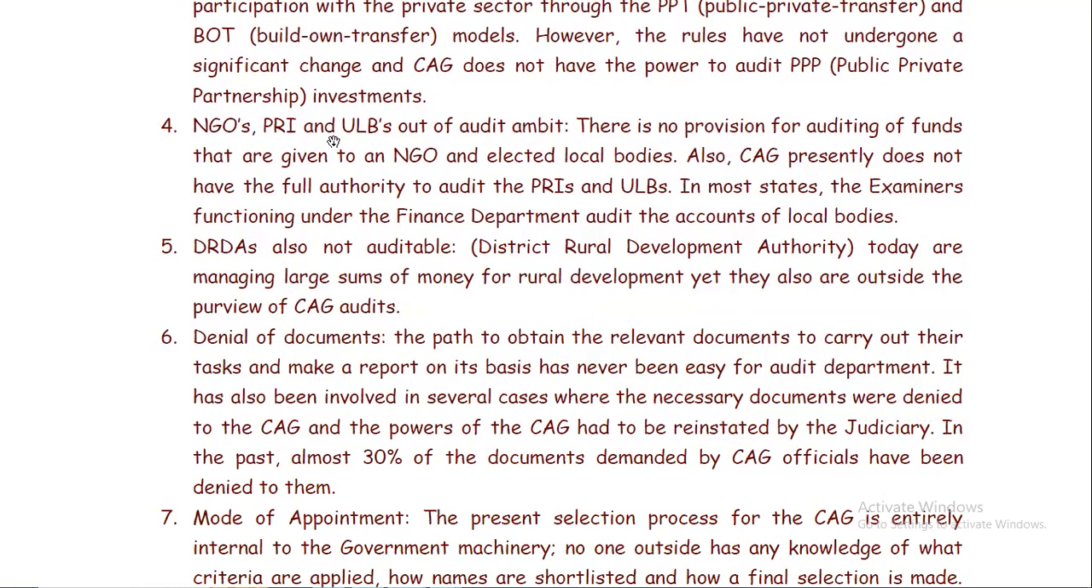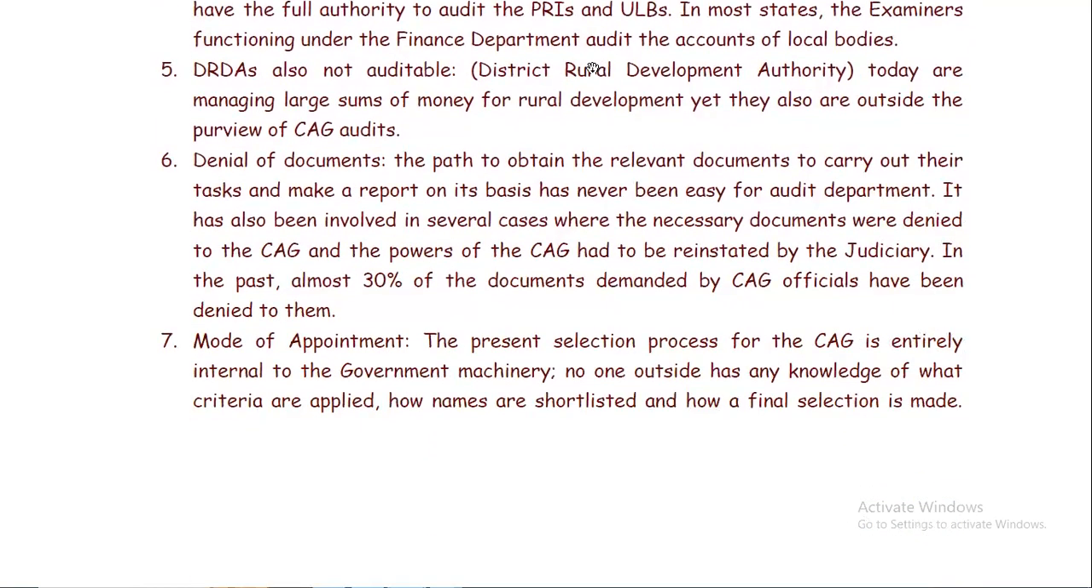Next, NGOs, PRIs, ULBs are out of the audit ambit of the CAG. Again, a very big issue with respect to the CAG's position. Then DRDA is also not auditable.